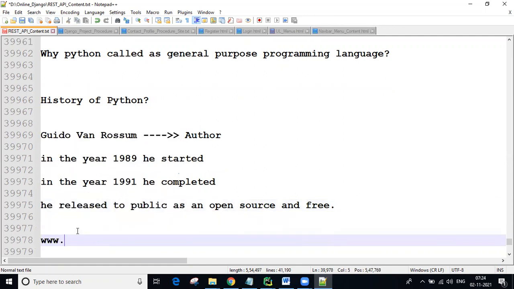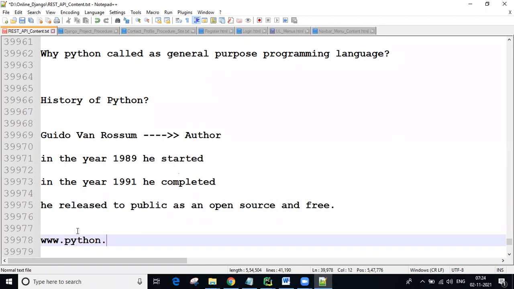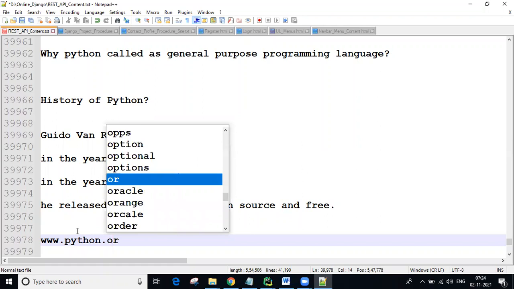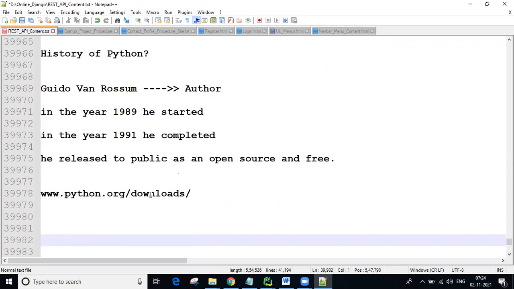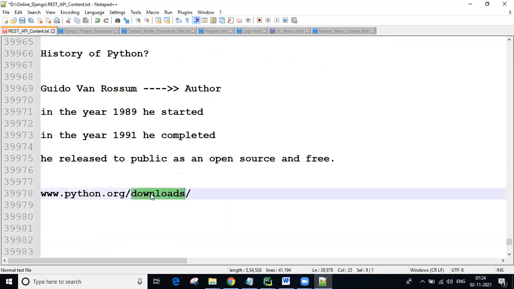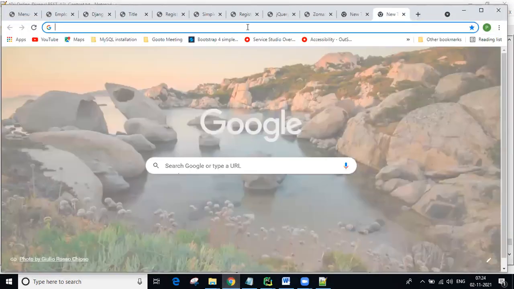The Python official site is www.python.org, the Python organization, guys. There we have the downloads. In these downloads you will get n number of versions, guys. So simply check it here. You can check the Python related information.